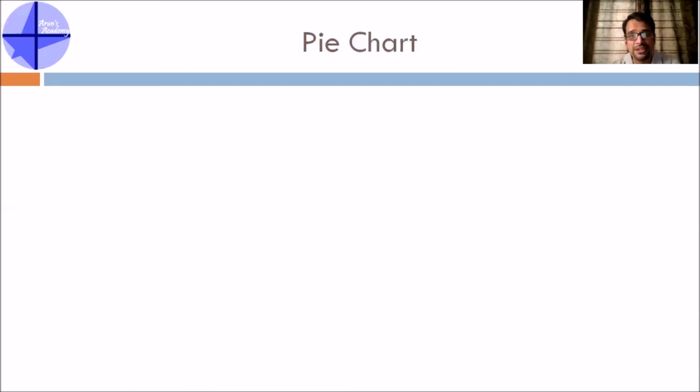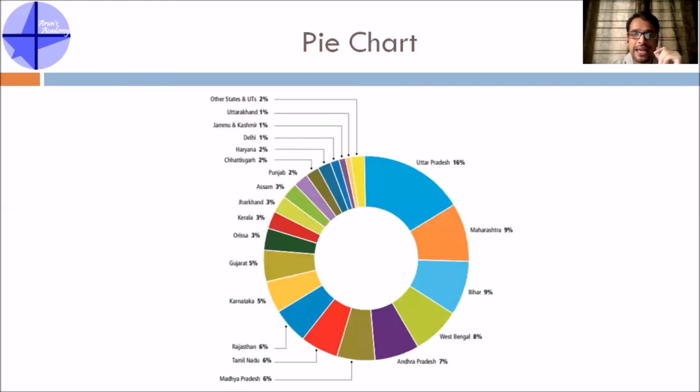Another chart which you can see is a pie chart. When you have data which talks about part of a whole, you can use a pie chart. Okay, let's take an example. This chart talks about the population of each state of our country as compared to the total population. If you take Uttar Pradesh, it has 16% of the entire country's population. So it is a part of a whole, and whenever you have this kind of data, you can represent it using a pie chart.